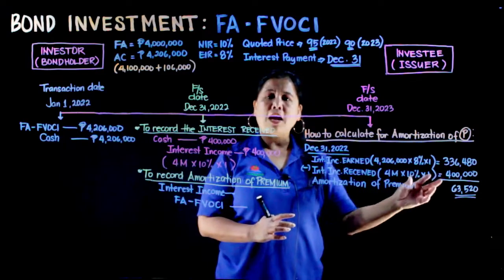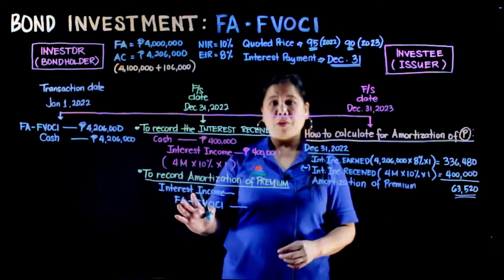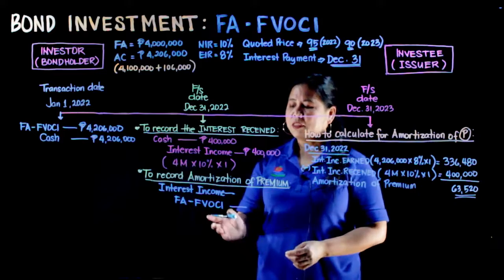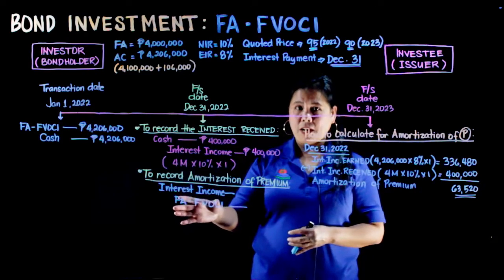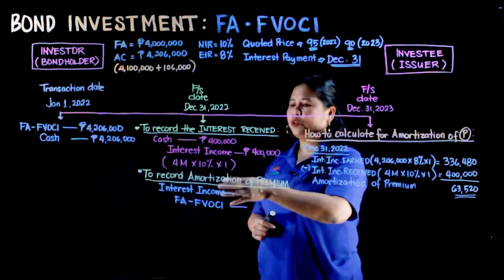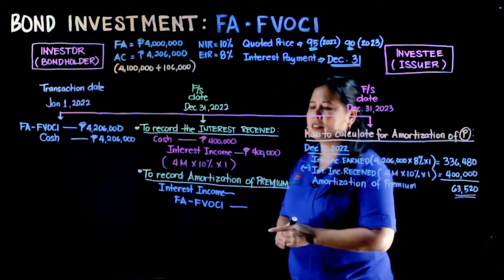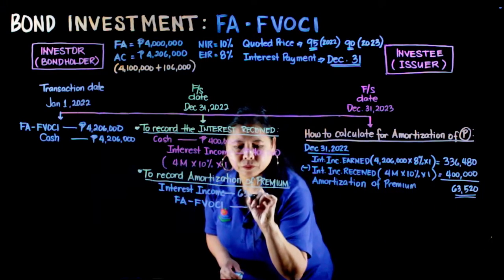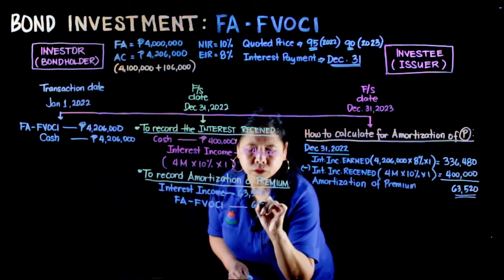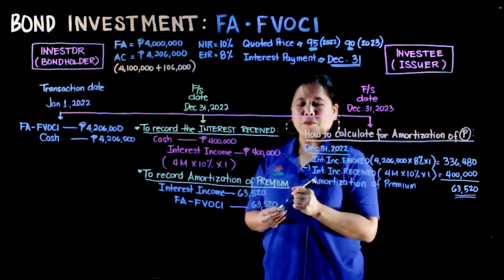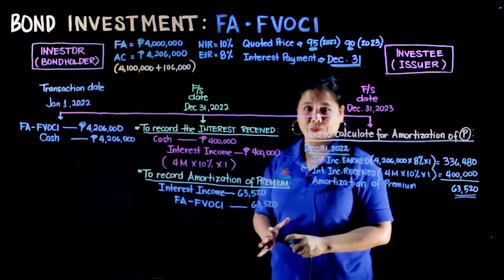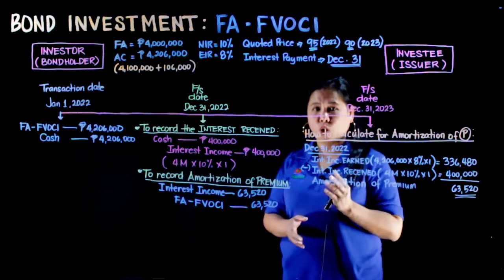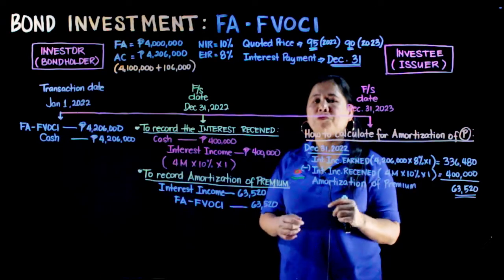So, that is the amount we debit to interest income. We deduct it from our interest income as amortization of the premium. Then, that is also what we deduct from our investment account. So, our entry to record the amortization of the premium is a debit to interest income of 63,520. So that is the amount of our amortization of the premium. You can do it by table, the table of amortization, if you are more comfortable in solving the amortization of the premium.